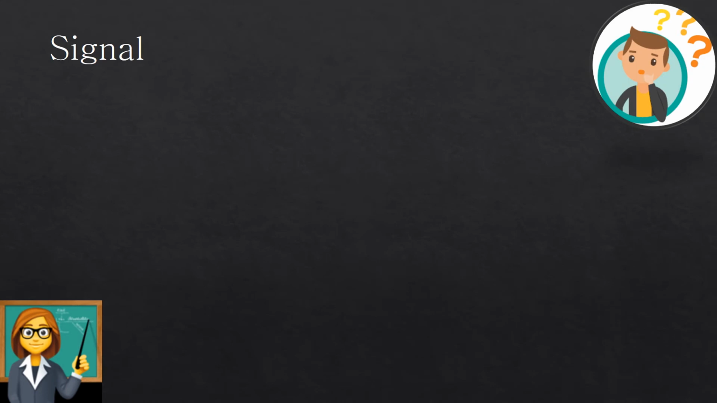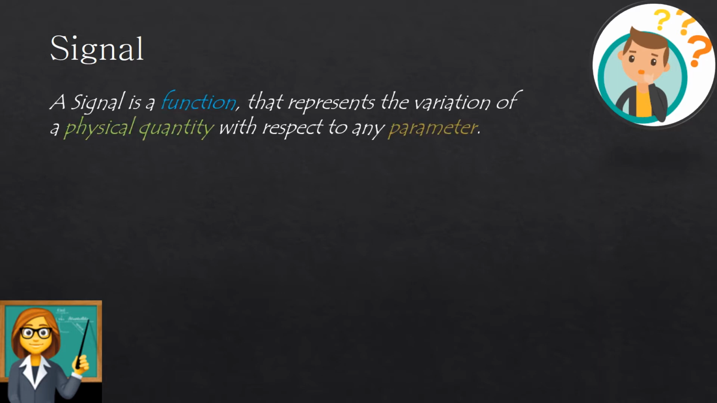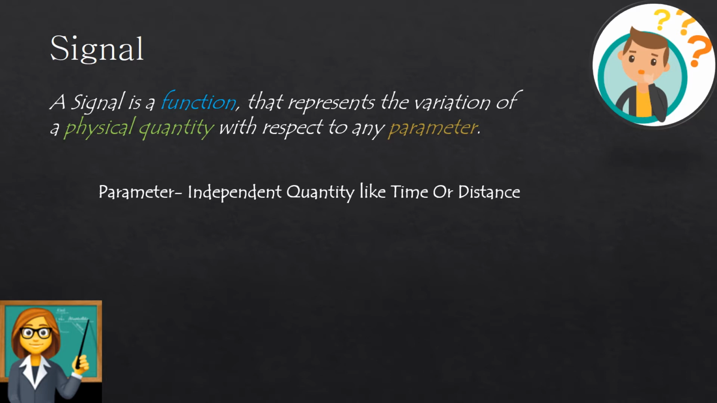So as to have a very good knowledge in this field, first we will start with signals. So what is a signal basically? I'll go with the author. A signal is a function that represents the variation of a physical quantity with respect to any parameter. Generally speaking, if any two quantities show a variation, I can call it a signal. Here the keyword parameter is nothing but an independent quantity like time or distance.